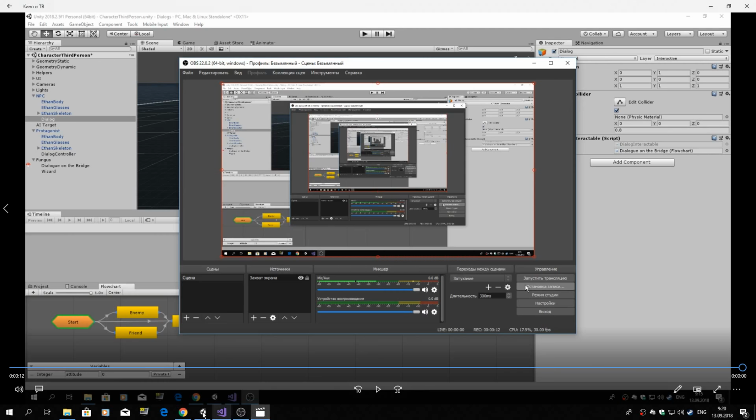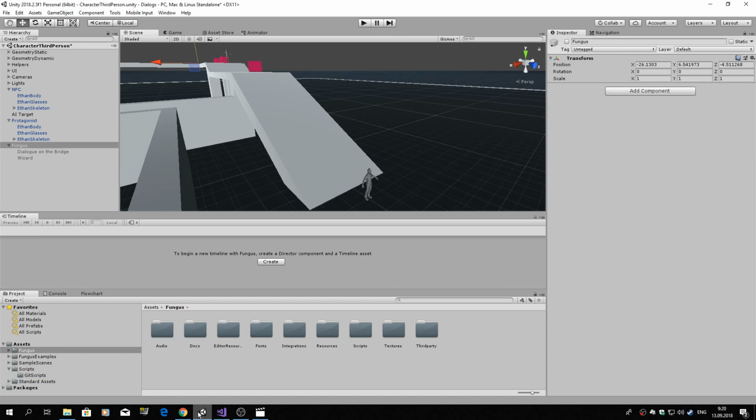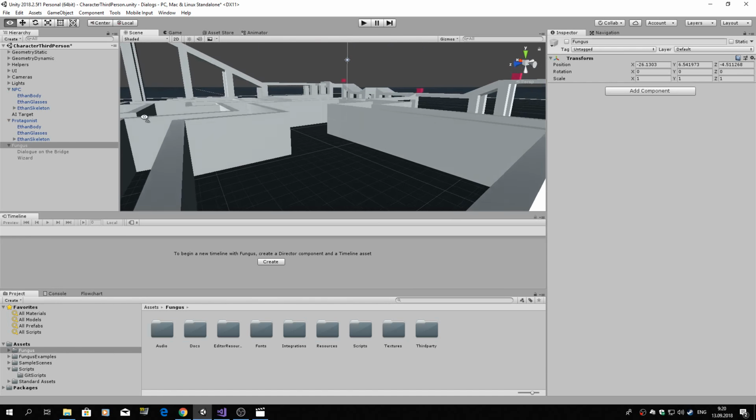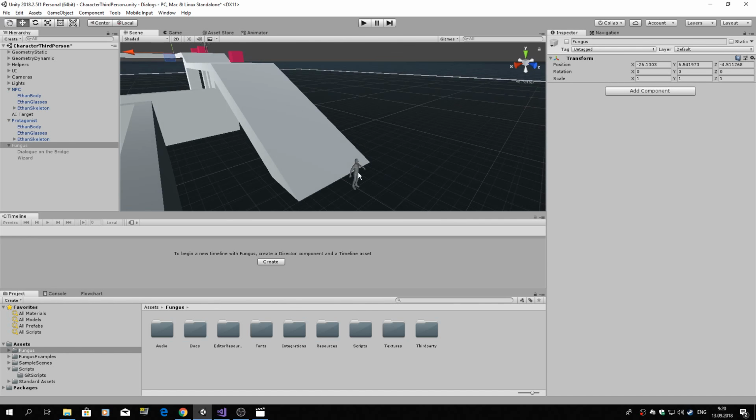So, for our project, the first prerequisite is a third-person controller scene from standard assets. If you have ever tried standard assets, you know this scene. It contains this bridge or something like that and this character. However, I have introduced two characters.